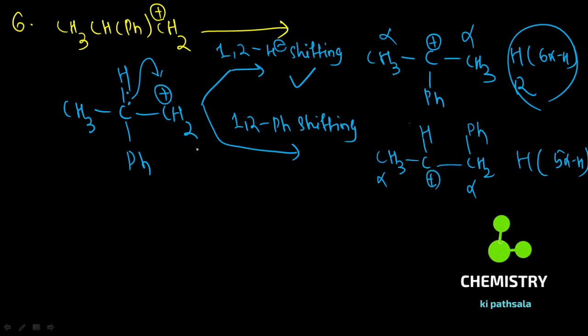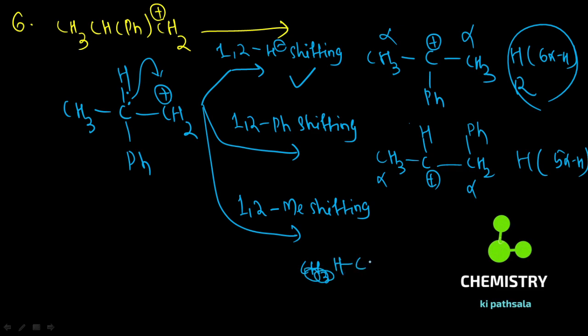Now if I do 1,2-methyl shifting, what you observe there is CH3, this is CH and this is Ph, and then this CH2 and this CH3 and this positive charge. Now it is stabilized by hyperconjugation because of the 2 alpha hydrogens, and stabilized by resonance also.